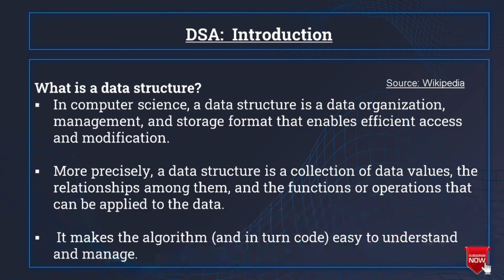Now I have taken the exact definition of data structures from Wikipedia, which says a data structure is a collection of data values, the relationship among them, and the functions or operations that can be applied to the data. Moreover, it also makes the algorithm easy to understand and manageable.